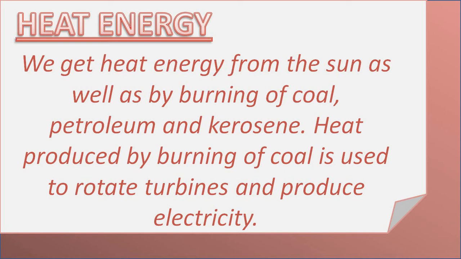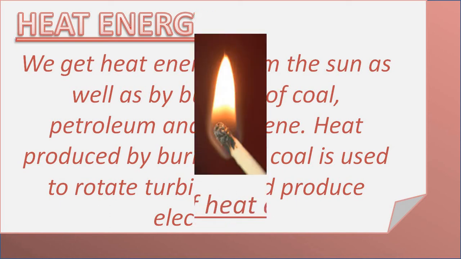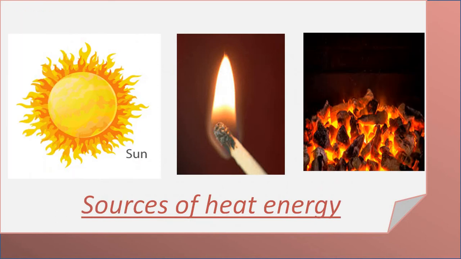When we burn these fuels, they produce heat, and the heat produced by coal is used to rotate turbines and produce electricity. It means coal is burned in factories to produce electricity. So the sun is a source of heat energy. Matchsticks, when we burn them, also produce heat, and when we burn coal, that also produces heat. So these are the sources of heat energy.